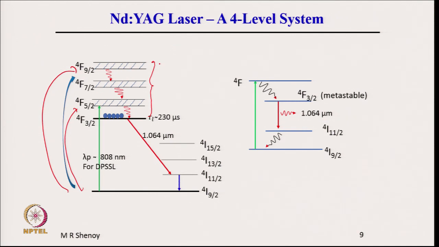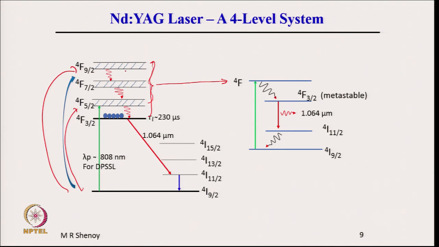Therefore, the role of these levels is simply to populate this lowest level. In a 4 level laser, these multiplets of levels are equivalent to the fourth, higher level, because the role of this higher level is to populate the metastable state due to the pumping mechanism.